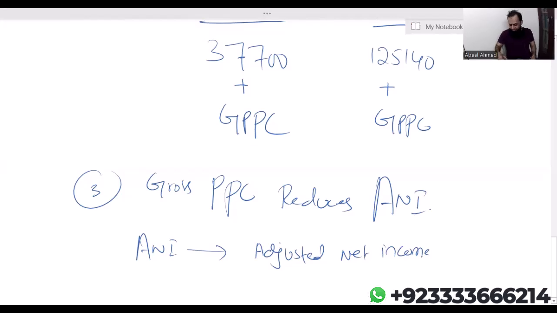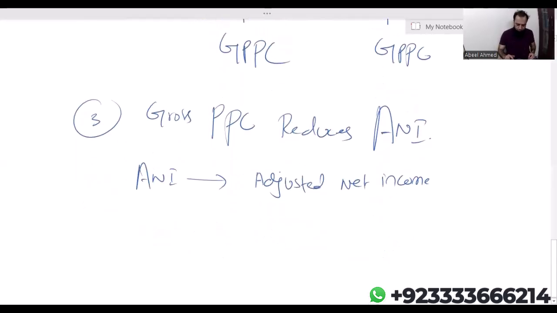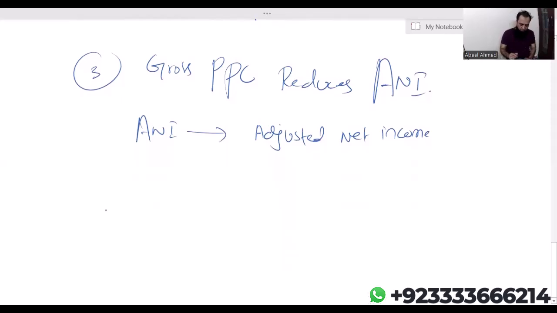Now the question is, sir, gross PPC reduces ANI, what kind of benefit is this? Let me explain. Let me first explain the format of ANI, and then I'll tell you what kind of benefit is this. But before this, let me explain through a question, then I'll come to point number 3. Just a minute.